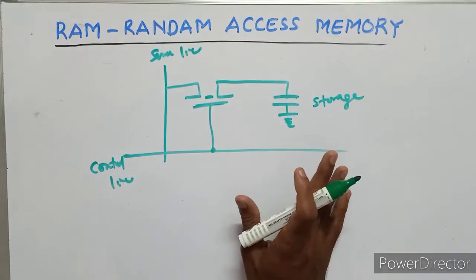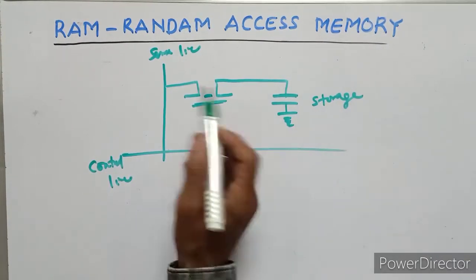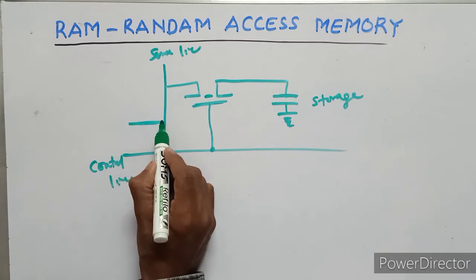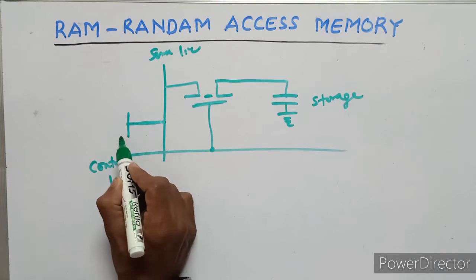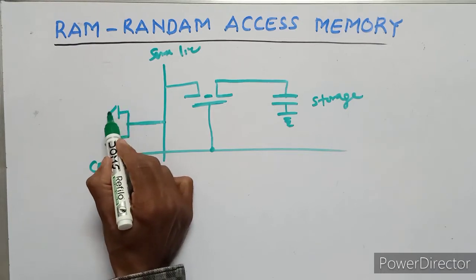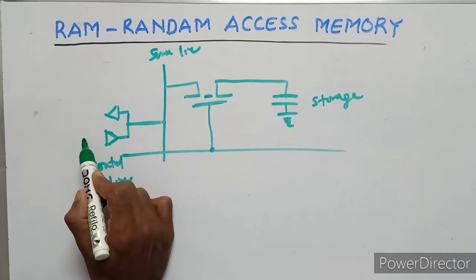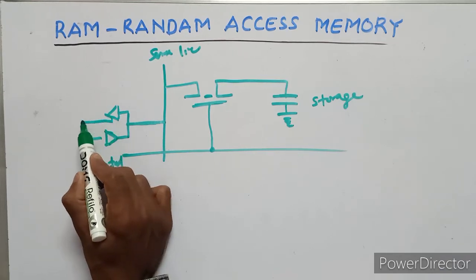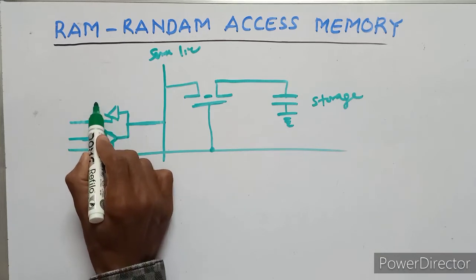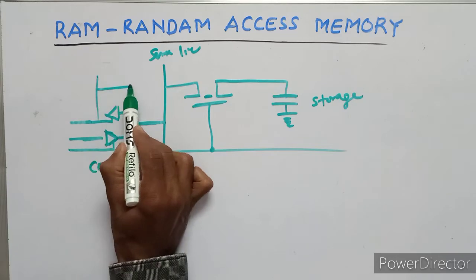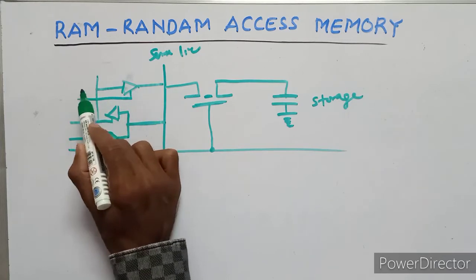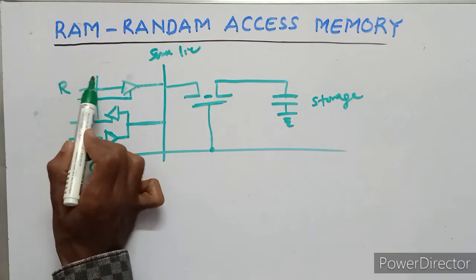This is the actual block diagram of the DRAM, but in the DRAM we have to use a sense amplifier. This is the refresh line.